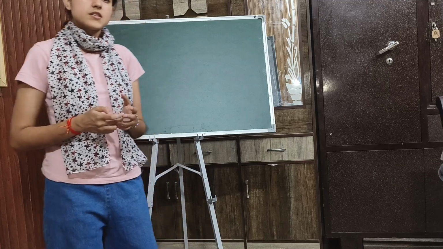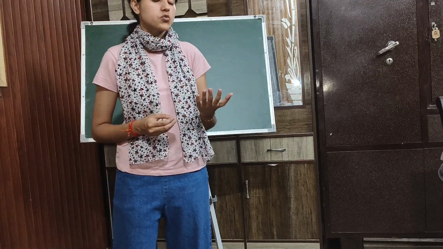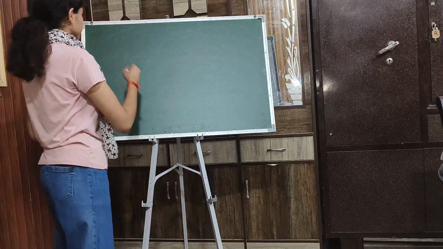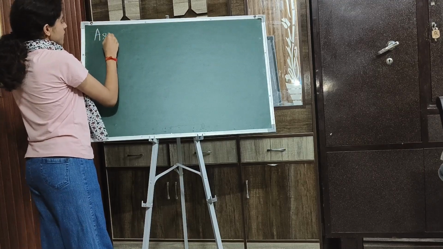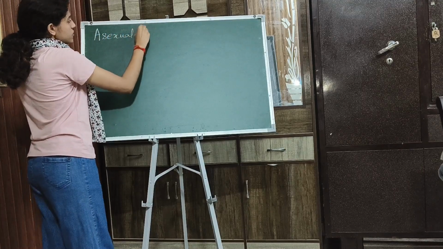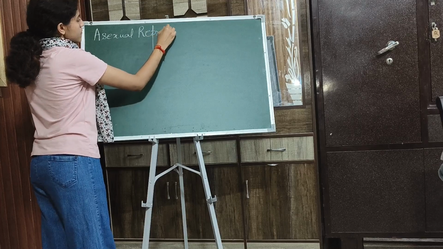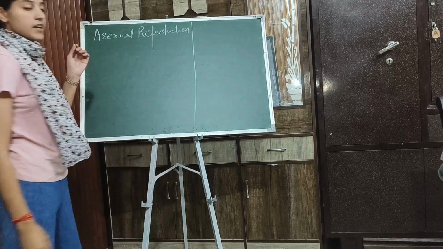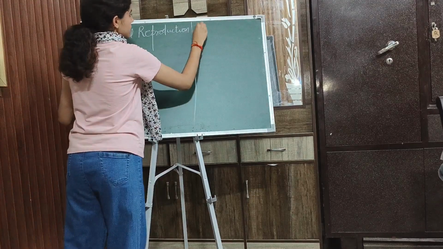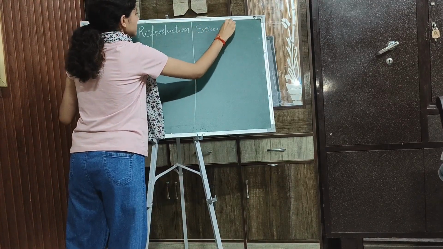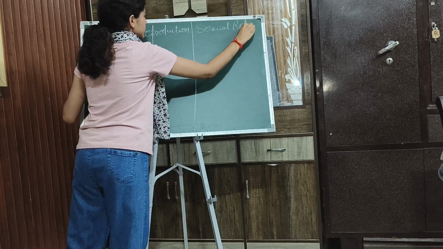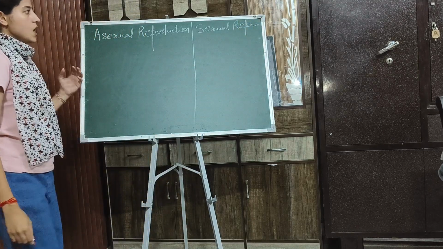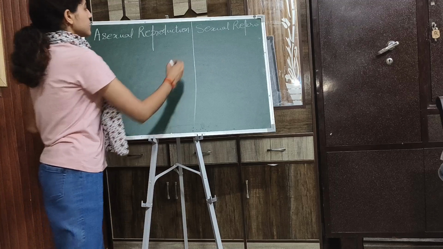We are going to discuss the chapter How do organisms reproduce, and the topic is the difference between asexual and sexual reproduction. First is asexual reproduction, and second is sexual reproduction. The basic difference